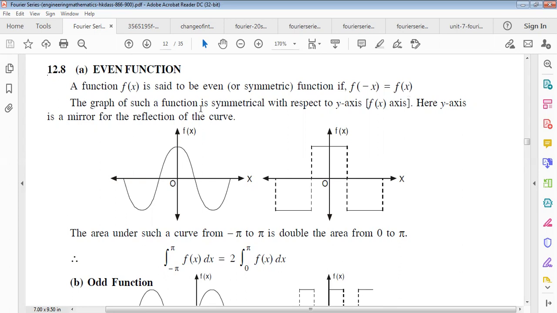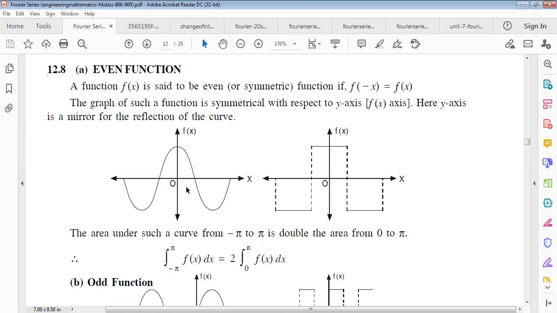The graph of an even function is symmetrical with respect to the y-axis. That means the y-axis acts as a mirror for the reflection of the curve. Suppose this is the cos function, a wave, and this is the origin, with the highest amplitude here. So this is a symmetrical curve.